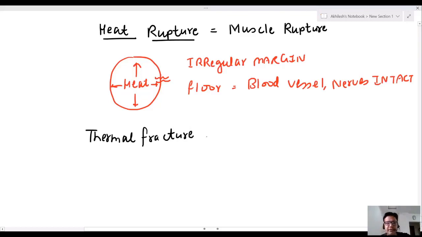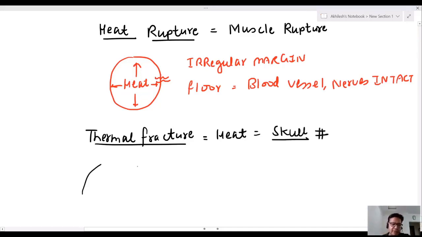Due to heat, we have skull bone fracture. See, this is the skull bone, and there is a fracture from inside. This is known as thermal fracture.